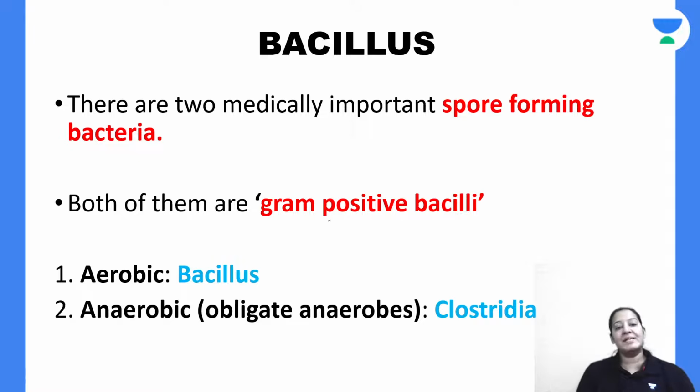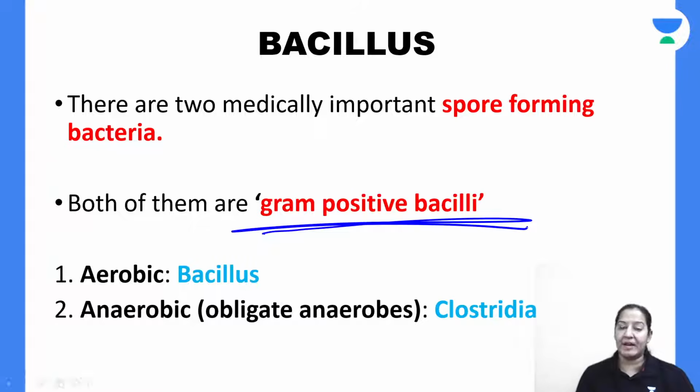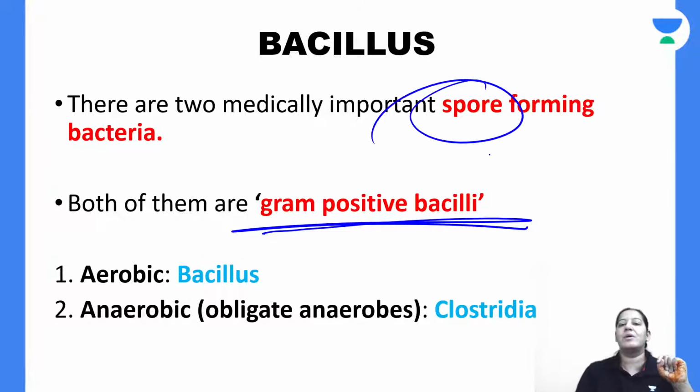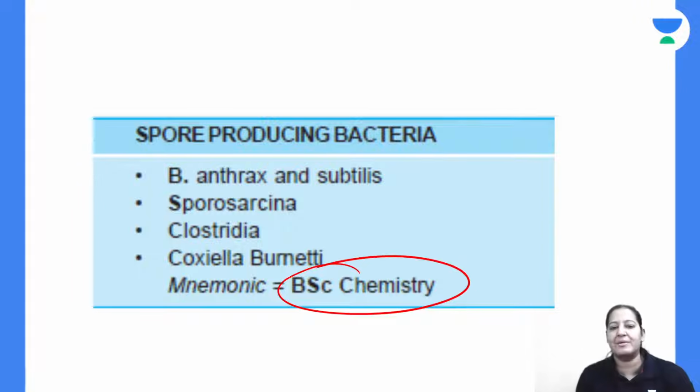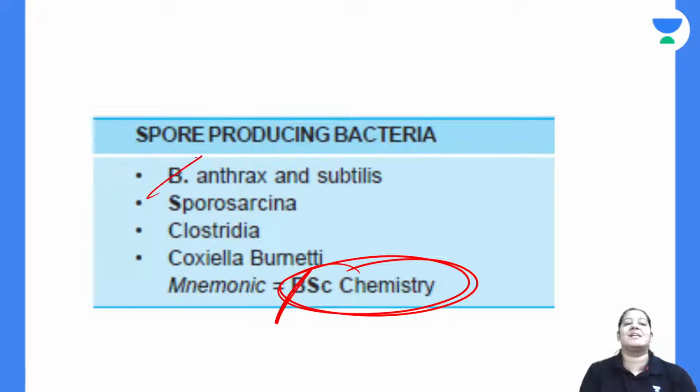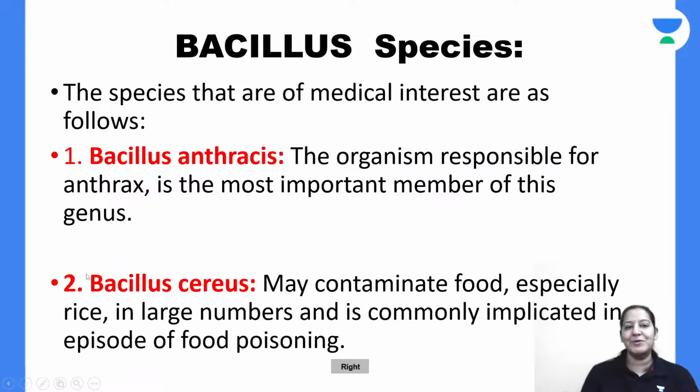Yes. So Bacillus anthracis is also a gram-positive bacteria like Corynebacterium diphtheriae. Only difference, it produces spore. Corynebacterium diphtheriae was not producing spore. So spores are produced by two bacteria. In aerobic it is Bacillus and in anaerobic it is Clostridium. So I'm teaching you spore forming bacteria. You already know the mnemonic, BSc chemistry. In the BSc chemistry, B is Bacillus. Bacillus anthracis produces spores.